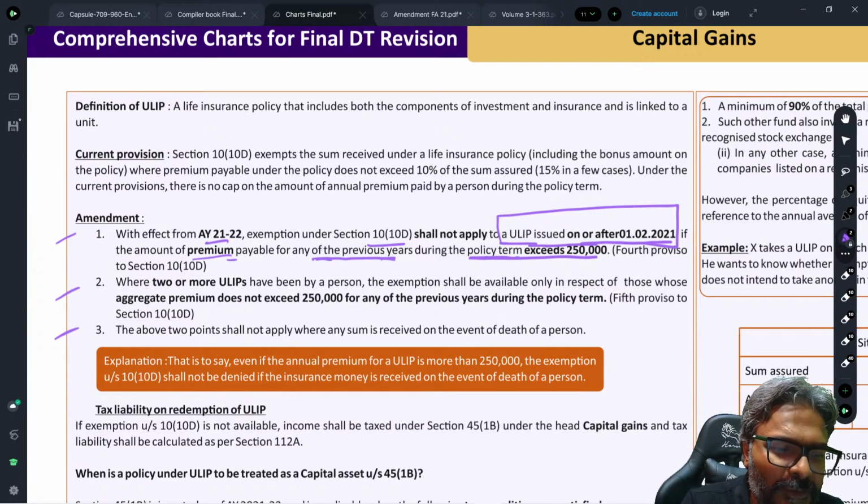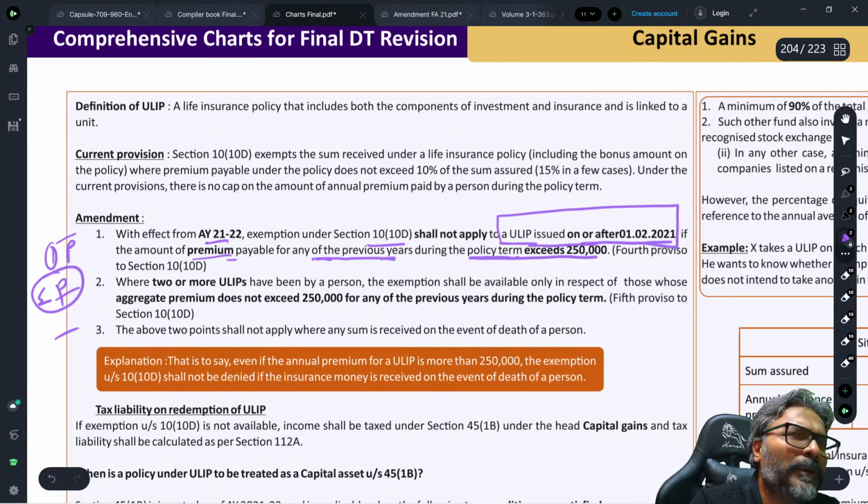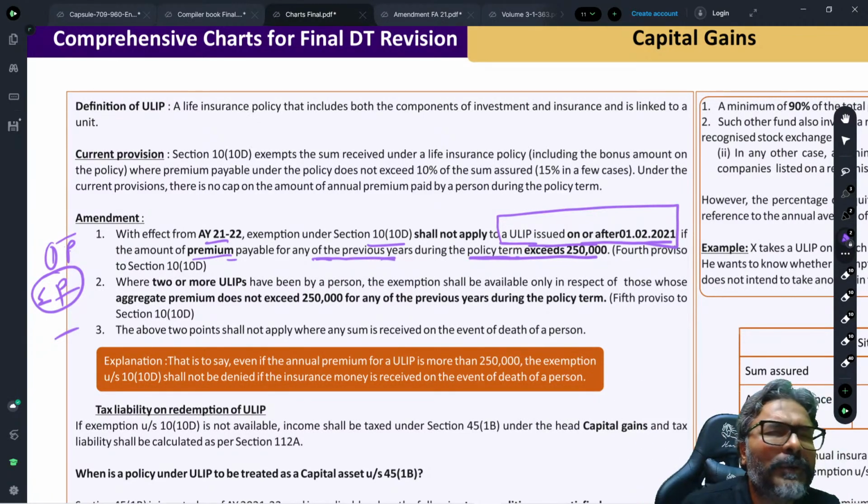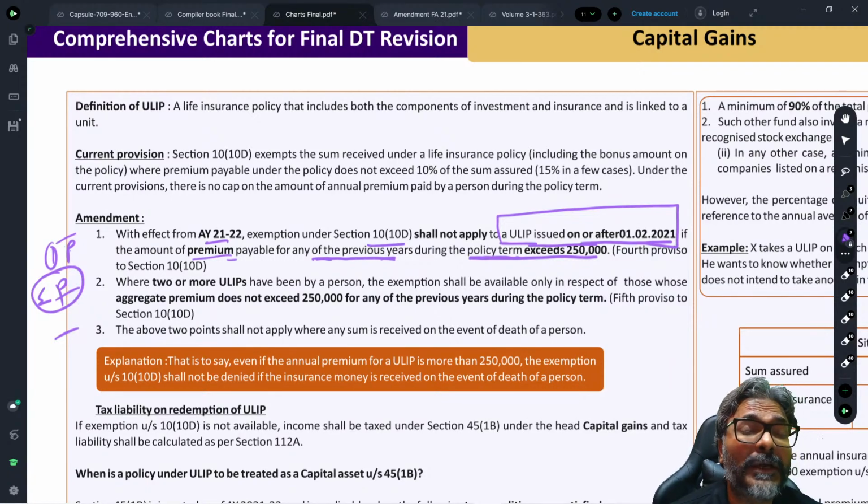This is for one policy, and this is for the aggregate of policies. For one policy, even if the premium is below 10% of the sum assured, if the premium paid is more than 2.5 lakhs, then the exemption under section 10(10D) will be denied.